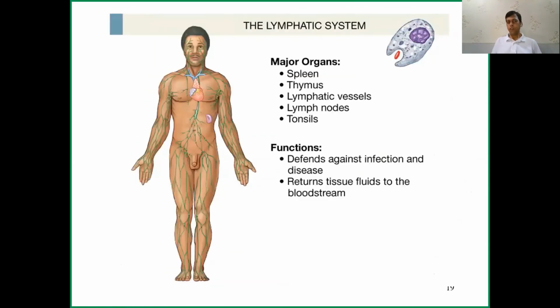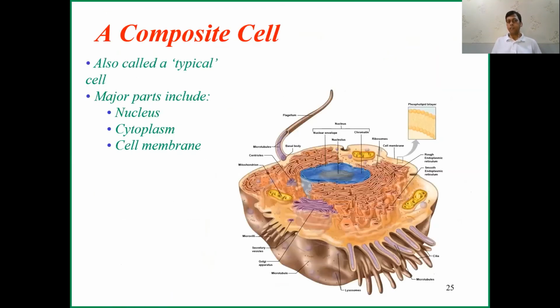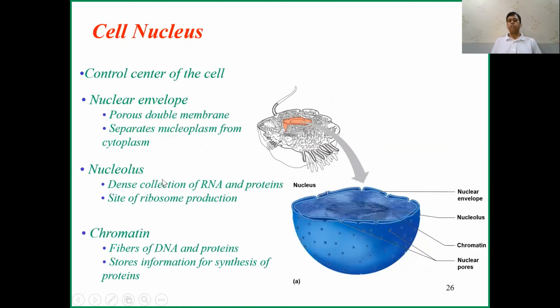The cell is the basic unit, and a cell has a nucleus, cytoplasm, and cell membrane. The nucleus is the center of the cell, which you can call the brain of the cell. The cytoplasm is the jelly-like substance inside the cell, and the cell membrane is the boundary of the cell. Inside the cytoplasm there are also organelles, so we can divide it into four parts also.